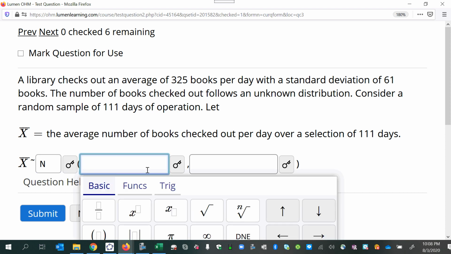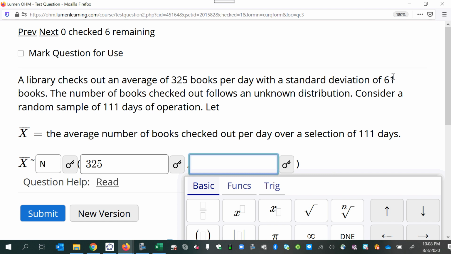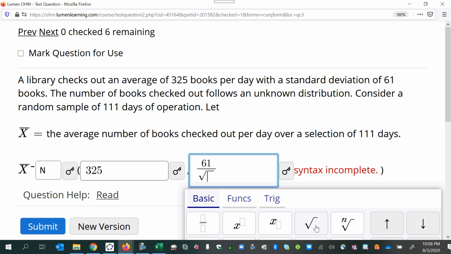So we have a normal distribution. We're going to have the same average as the original population, 325 is the mean, and the standard deviation is 61 divided by the square root of the sample size. So 61 is the original standard deviation divided by the square root of 111.